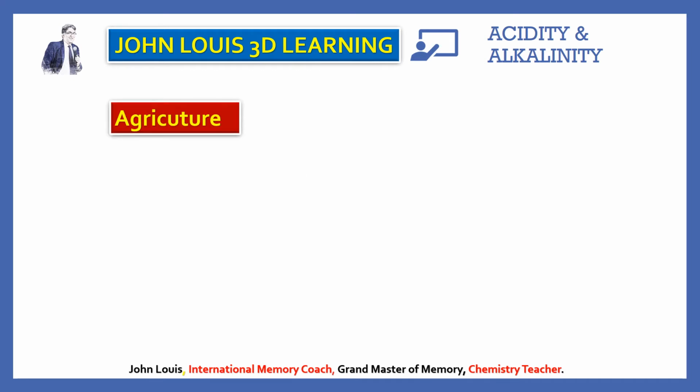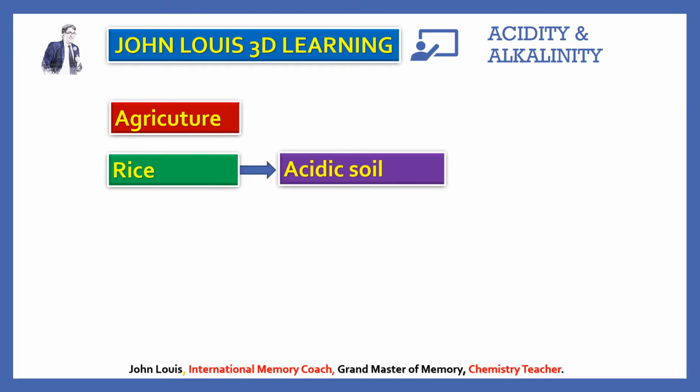Next is agriculture. In the agriculture field, the value of pH is very important. Most crops grow better in different conditions. Some crops grow in acidic soil, some grow better in neutral soil, and some grow very well in alkaline soil. For example, rice grows in acidic soil, so the pH value of the soil should be slightly less than 7.